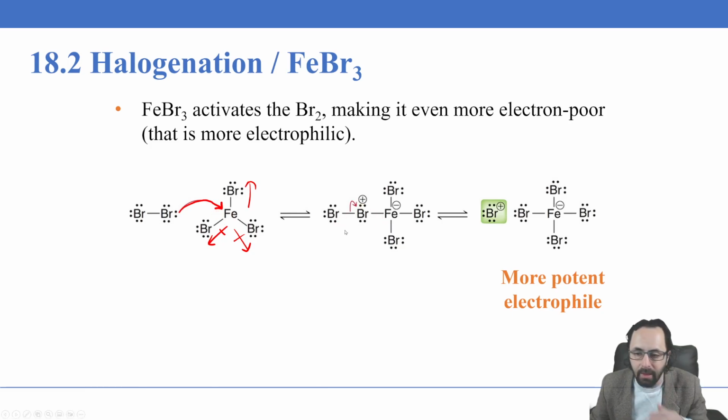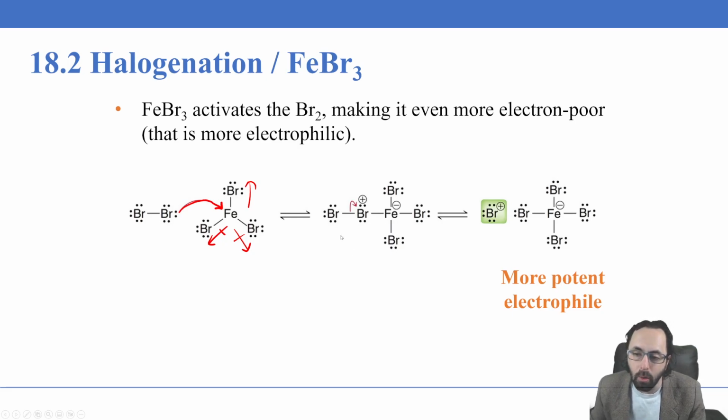In this case, the iron has one additional electron, giving it a -1 formal charge. The bromine now is sharing this pair of electrons instead of having them exclusively, and that gives it 2 bonds and 2 lone pairs rather than 1 bond and 3 lone pairs, giving it a positive formal charge.